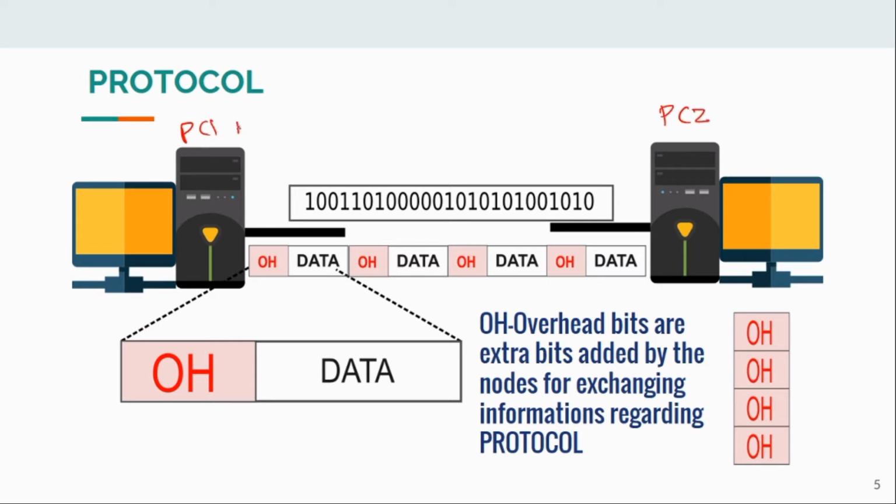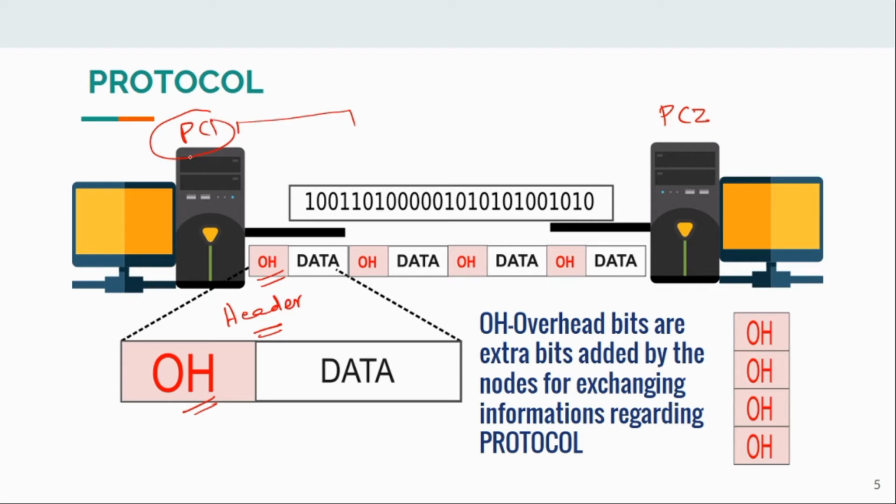Its data is encoded into binary, and along with this data, some additional information is added and it is made into a frame or packet. These additional bits, called overhead, or simply header, will contain all the necessary information regarding the protocol that PC1 is using.